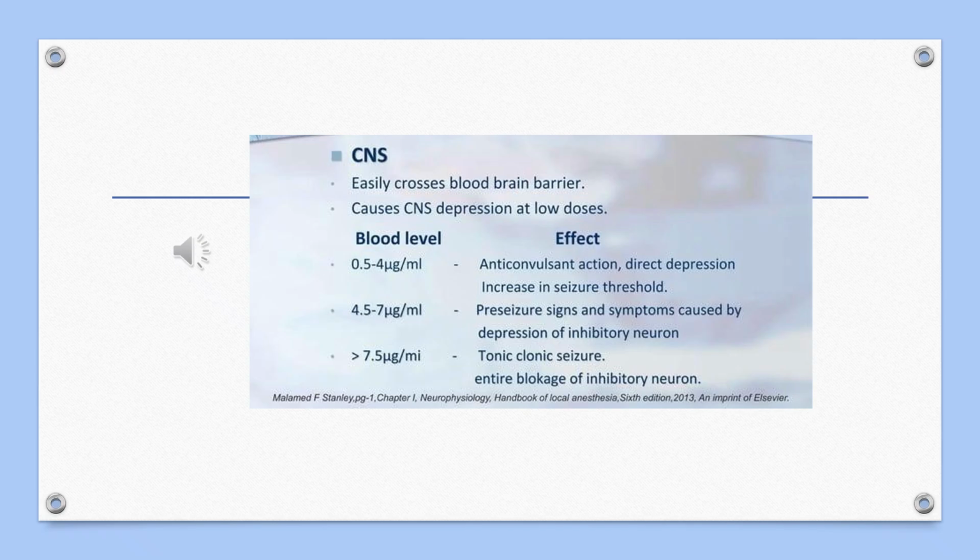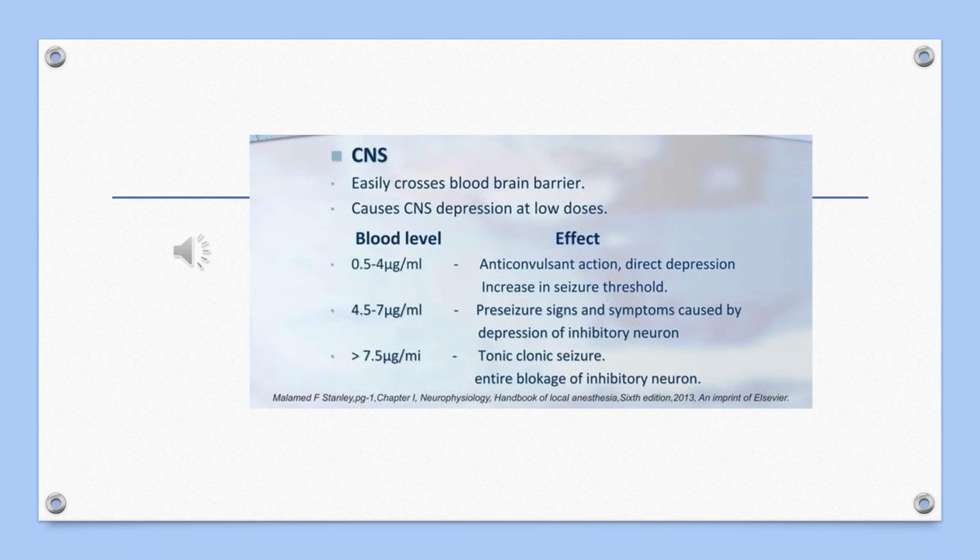So the systemic actions of the local anesthesia are the effects on the central nervous system, effects on the cardiovascular system, effects on the respiratory system, and so on. In case of the central nervous system, it has anticonvulsant properties. Then it has analgesic effects, and some other effects also on the central nervous system.